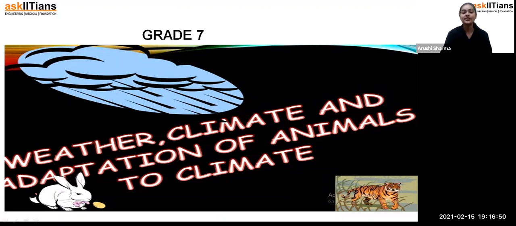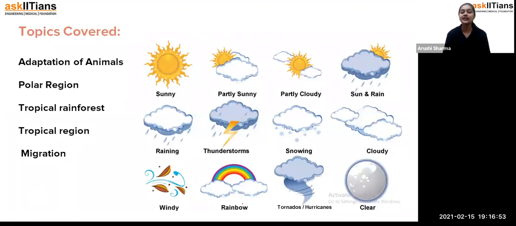Now today we are going to discuss adaptation, like how animals are adapting to different regions: polar region, tropical rainforest, tropical region, and migration. So we'll see all that part.